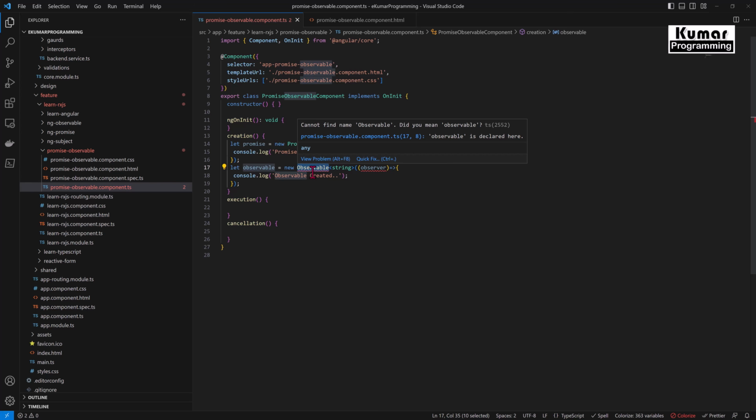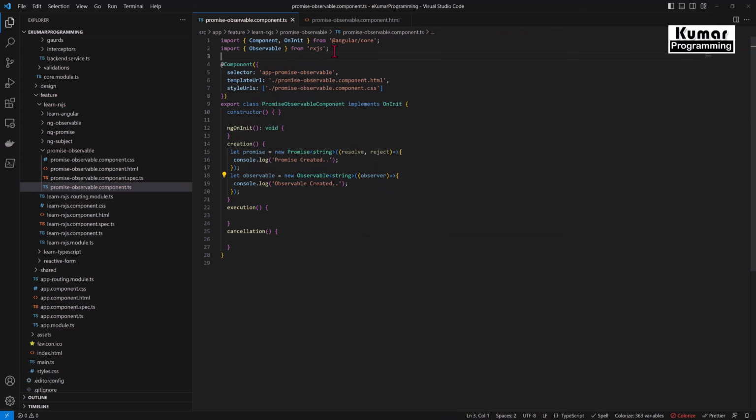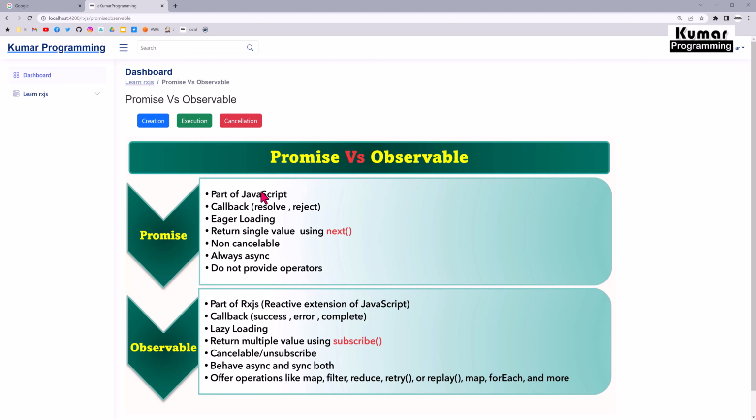Okay, this observable is part of the RxJS library, so I'm just going to add RxJS. If you see, I have to add the additional module for the observable, that is RxJS. So my first difference is that promise is part of JavaScript and observable is part of the RxJS library.